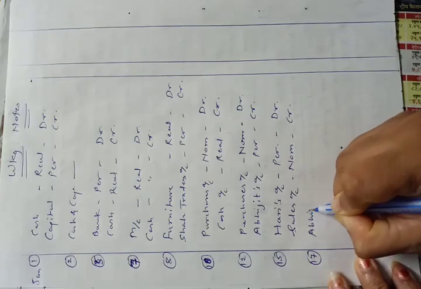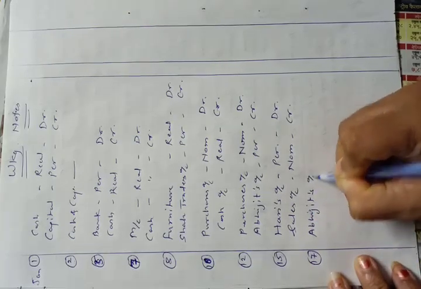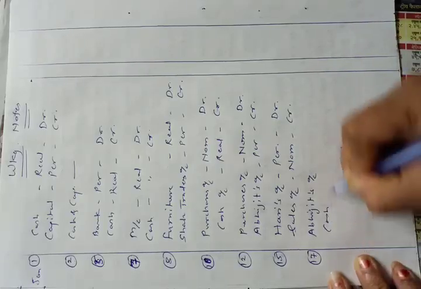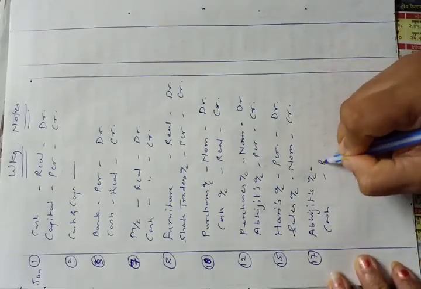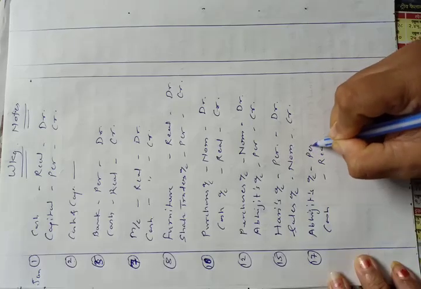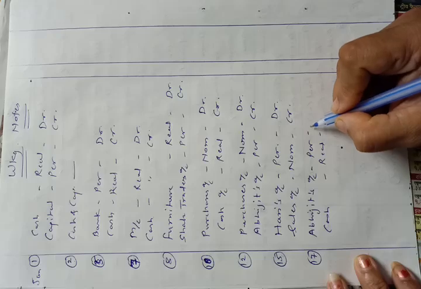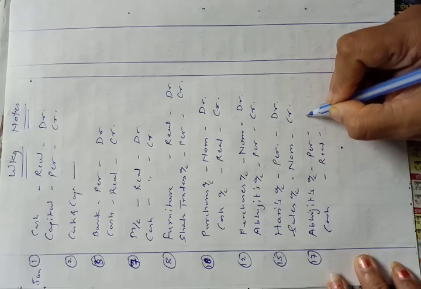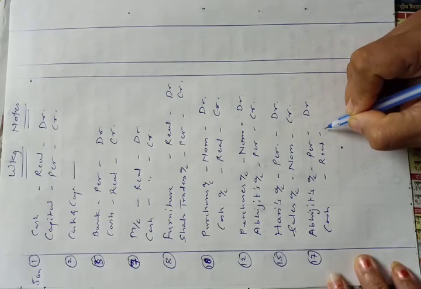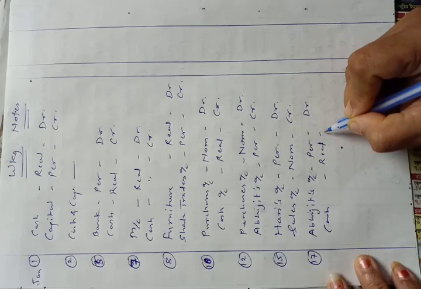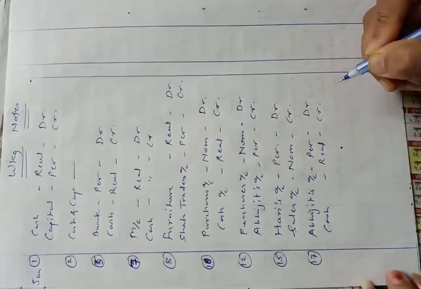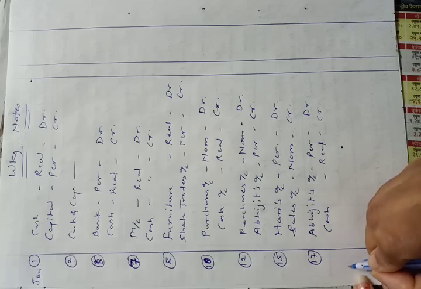Abhijit account as we are paying amount to Abhijit, and cash account as we are paying cash. Cash is a real account, Abhijit is a personal account, and rule says that debit the receiver. Abhijit is the receiver of cash, so Abhijit's account will be debited. Cash goes out, and real accounts rule says that credit what goes out, so cash account will be credited.